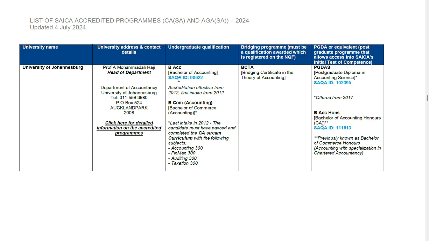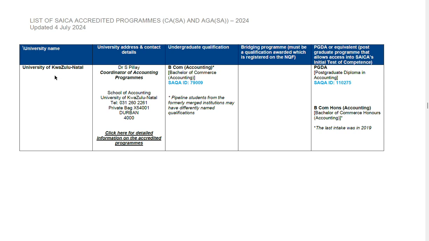So what can happen at the University of Johannesburg? You can find yourself doing a Bachelor of Accounting which is not SAICA accredited. Make sure that the one that you're doing is under SAQA ID 9622. It is advisable that you make sure the BCom accounting that you enroll for is what will lead you in the following year to do your CTA or your PGDA.